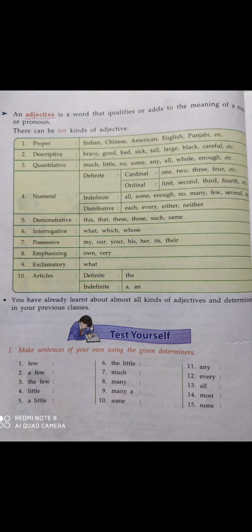For example, numeral adjective: 5 fingers, some mangoes, few cats, all men.